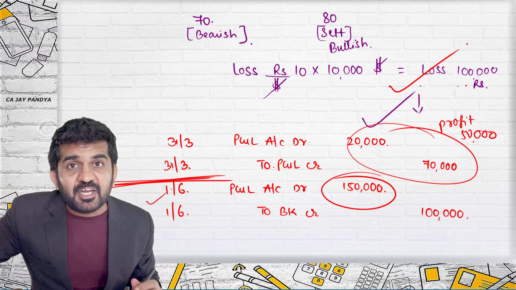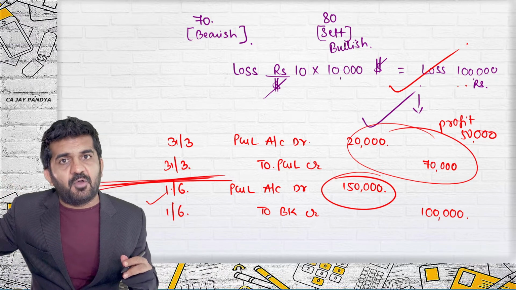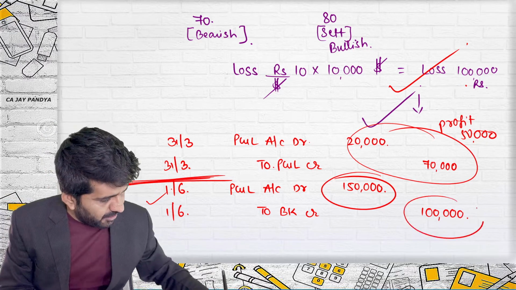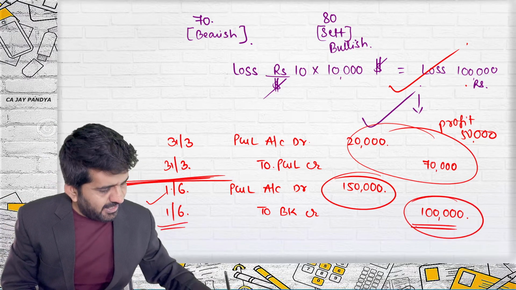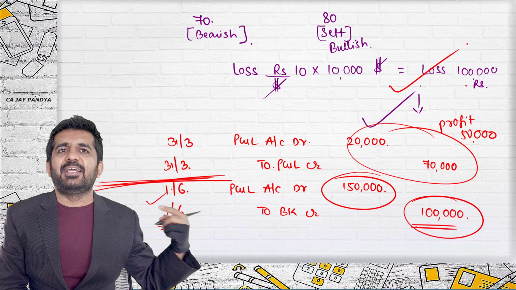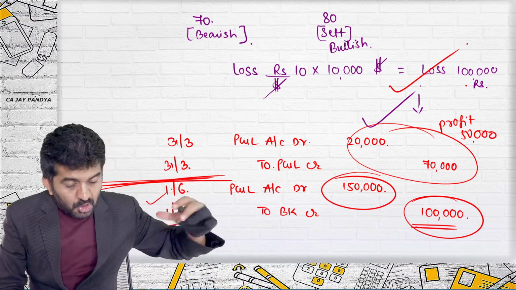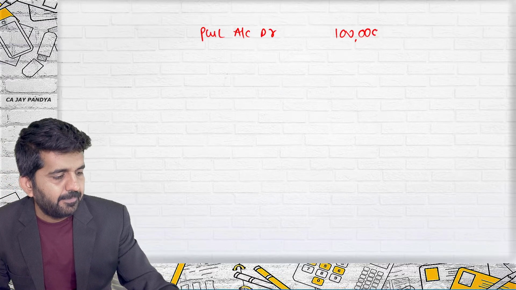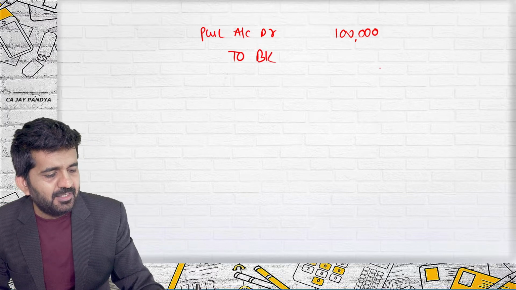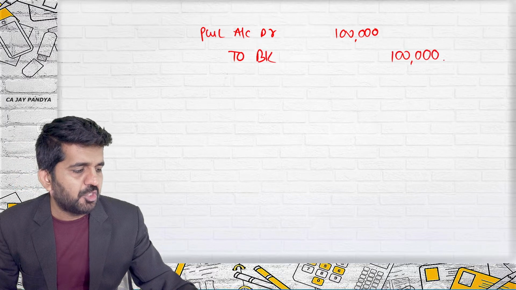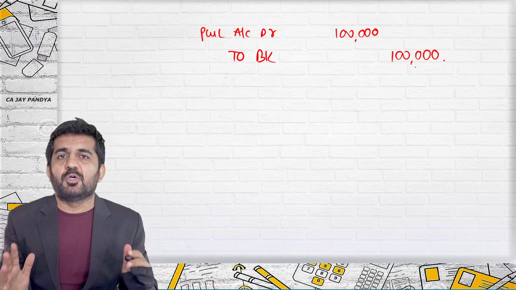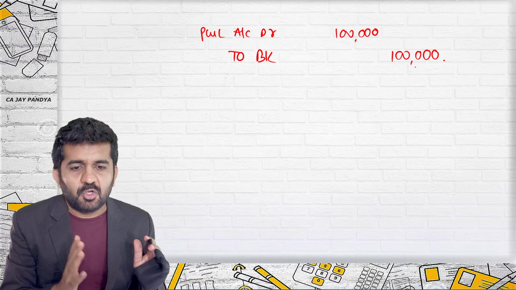But in which manner it is recorded? Last year profit of 50,000, current year loss of 1,50,000. And you have paid on 1/6 1 lakh rupees. So ultimately credit is 1 lakh rupees. So if you net the journal entry, it is P&L account debit 1 lakh to bank 1 lakh. And this is what is your settlement. You are paying 1 lakh rupees, which is your loss because you have entered into this forward contract.